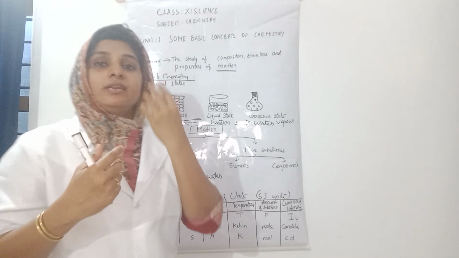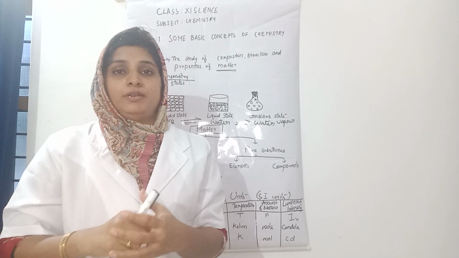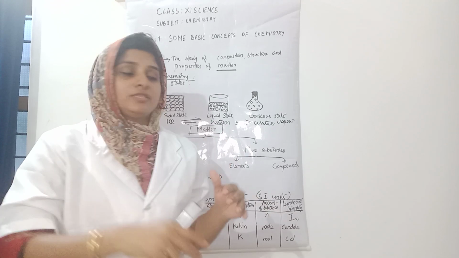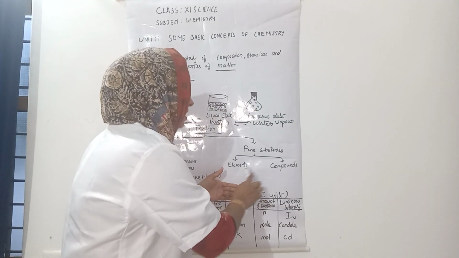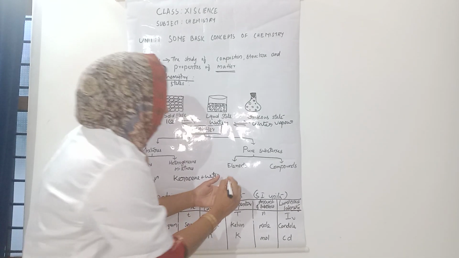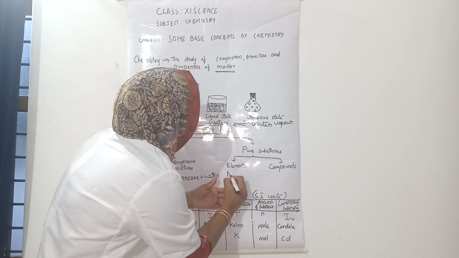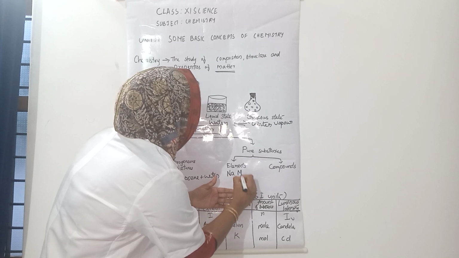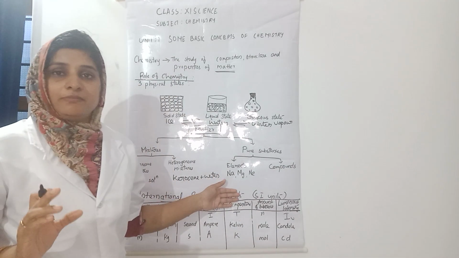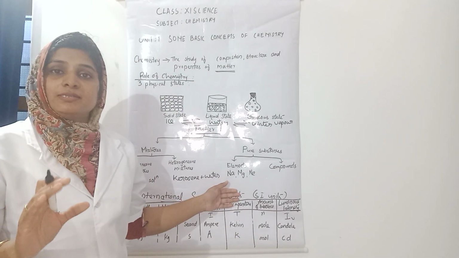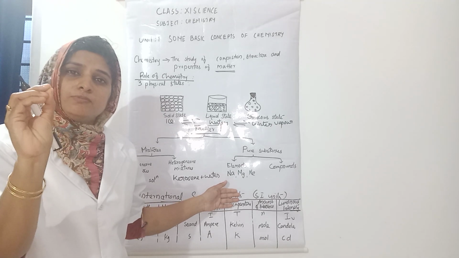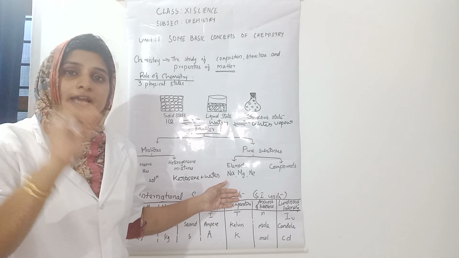It contains only one type of component particle. These can again be classified into elements and compounds. Elements, I will write you examples: sodium, magnesium, then neon. In all these elements, the constituent particles are atoms. That is, their most minute particles are atoms.